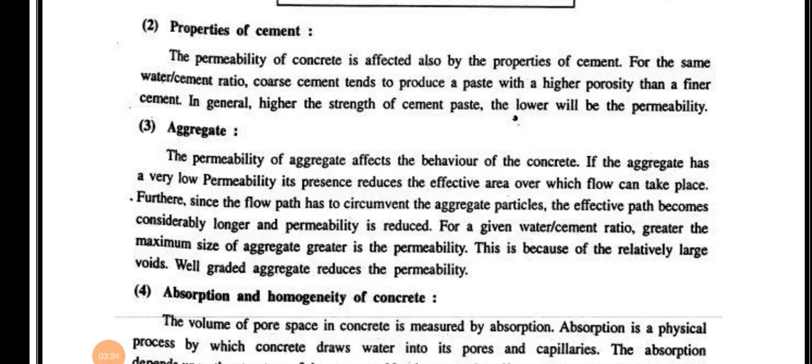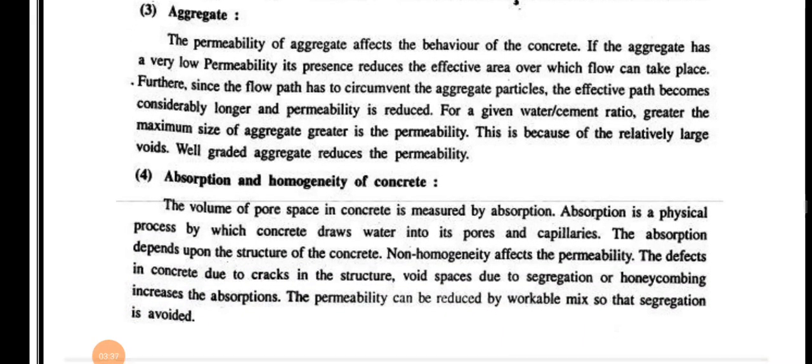For a given water cement ratio, the greater the maximum size of aggregate, the greater is the permeability. This is because of the relatively large voids. Well-graded aggregate reduces the permeability.